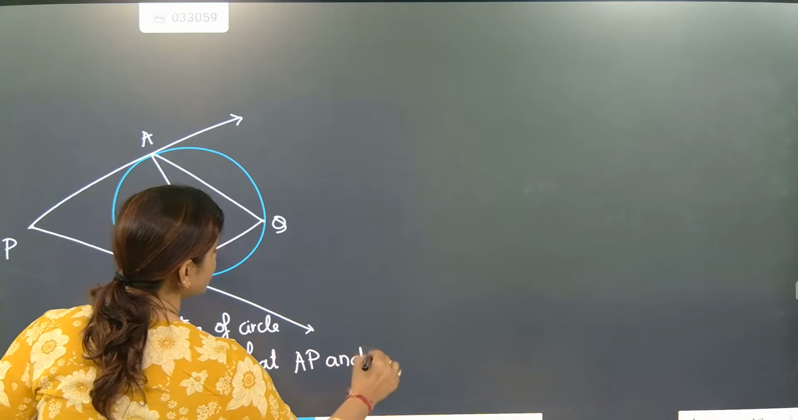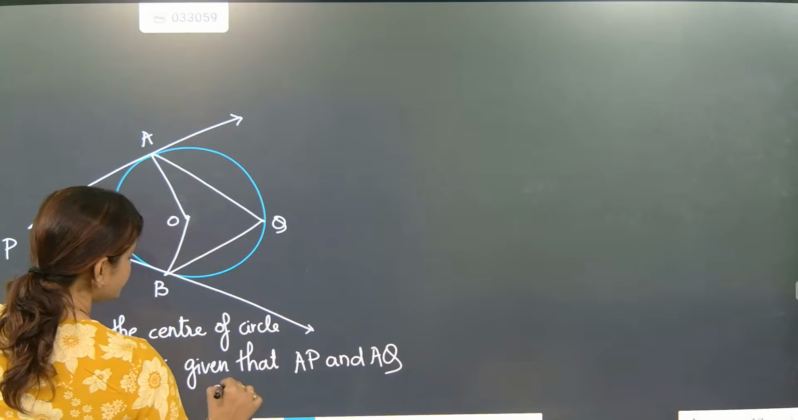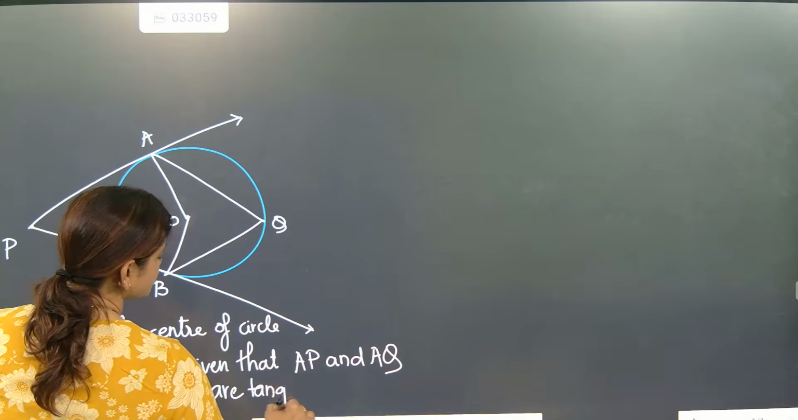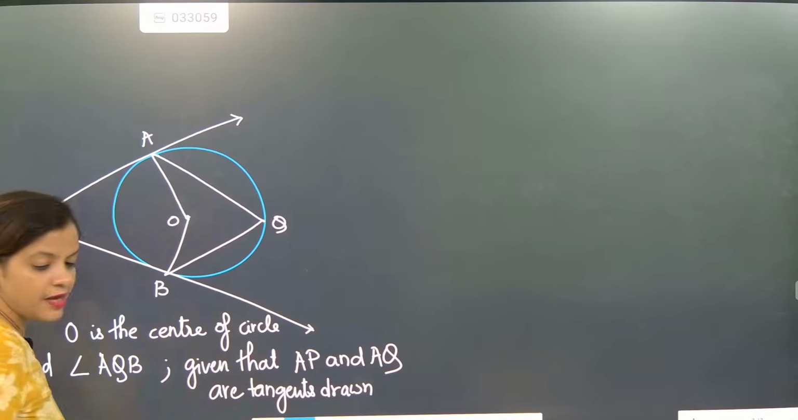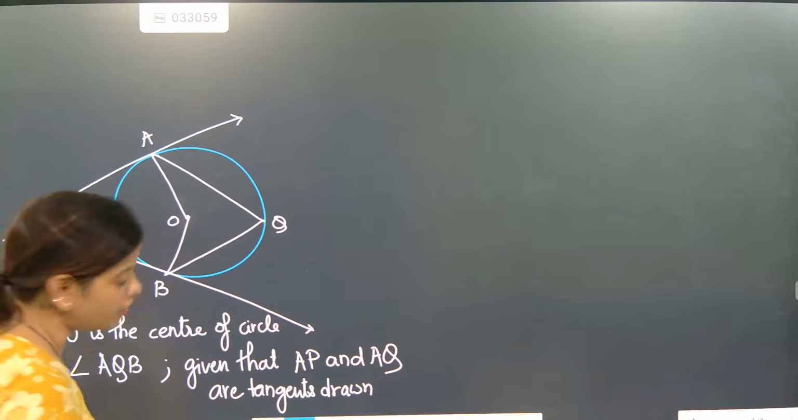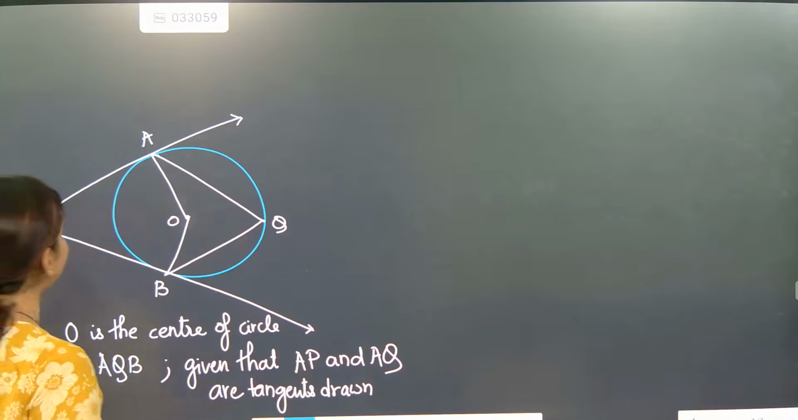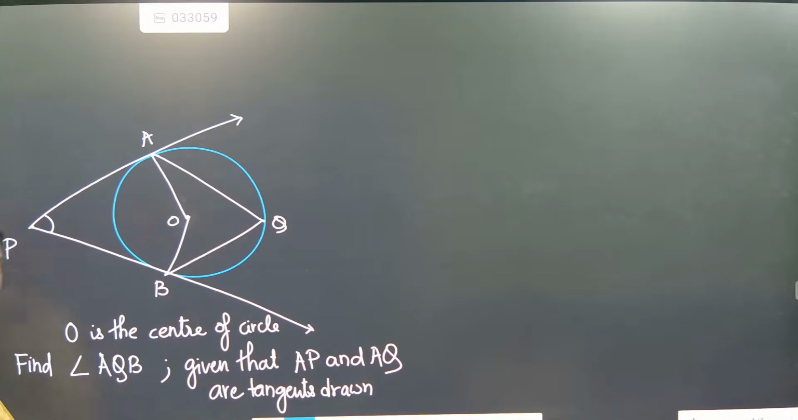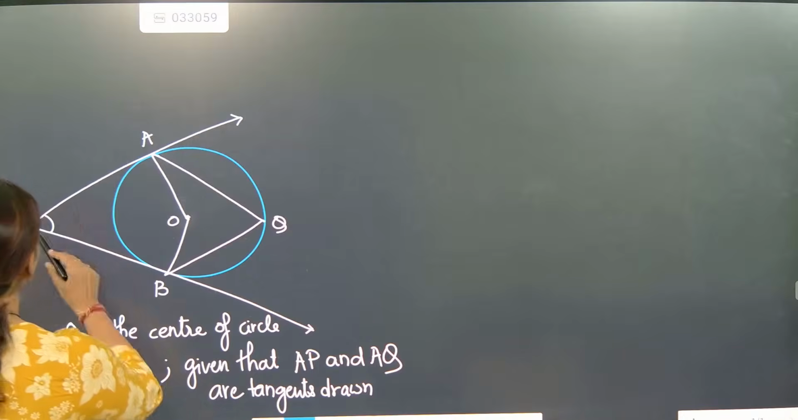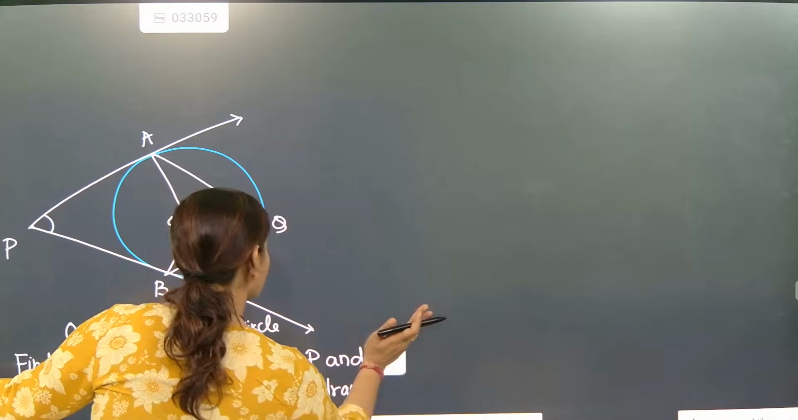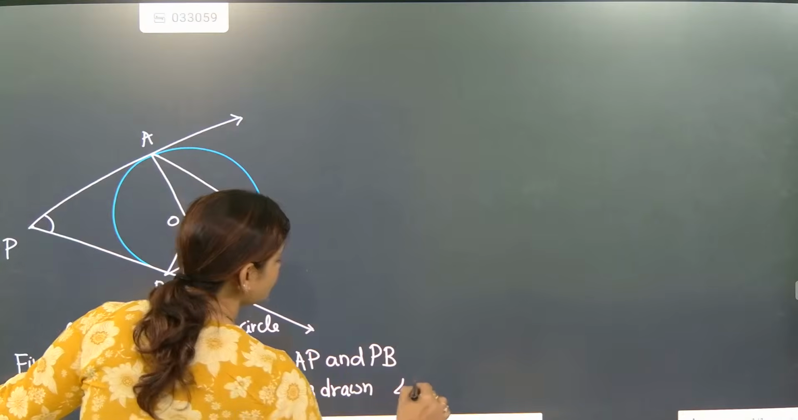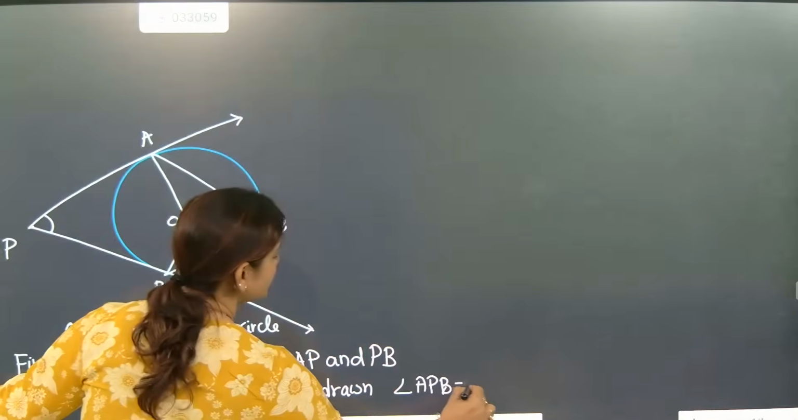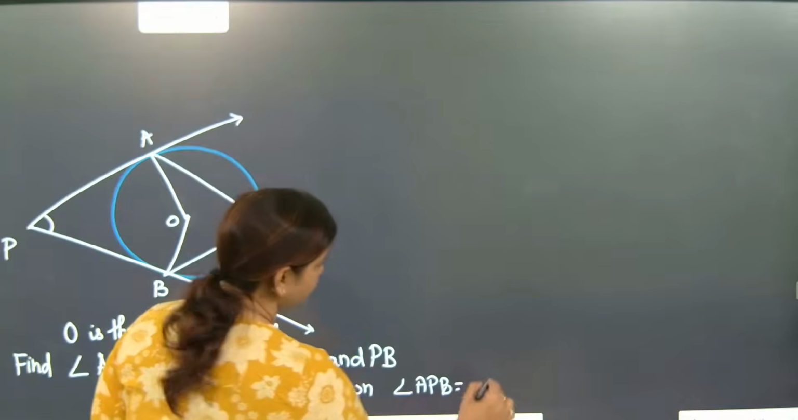Given that AP and AQ are tangents drawn. Okay, AP and AQ are what, beta? Tangents drawn. And beta, another important point is they have given this angle. Angle APB is equal to 75 degree.